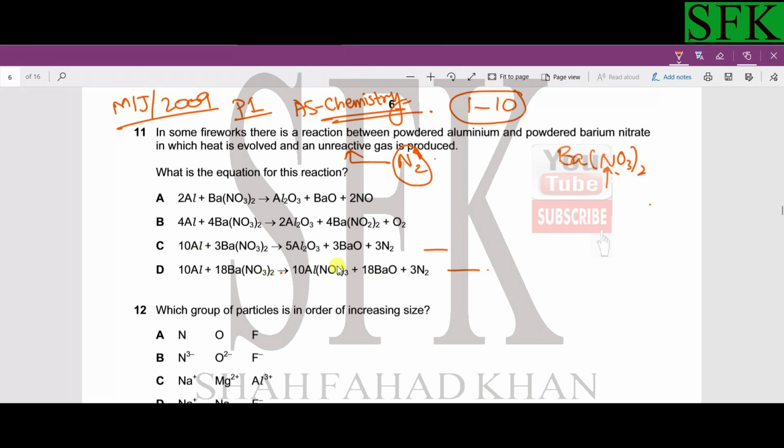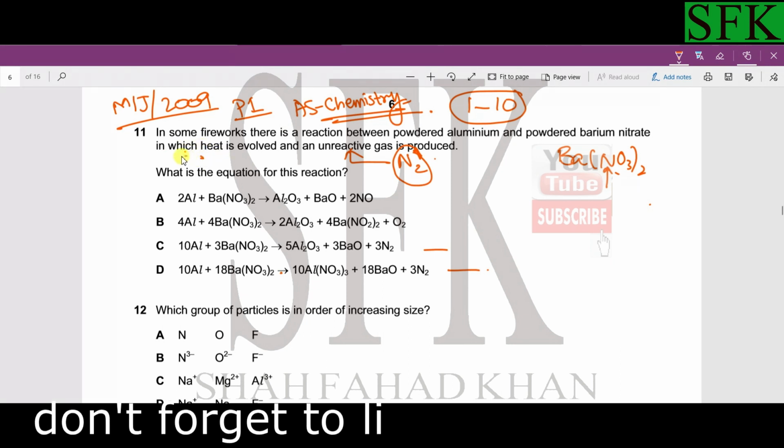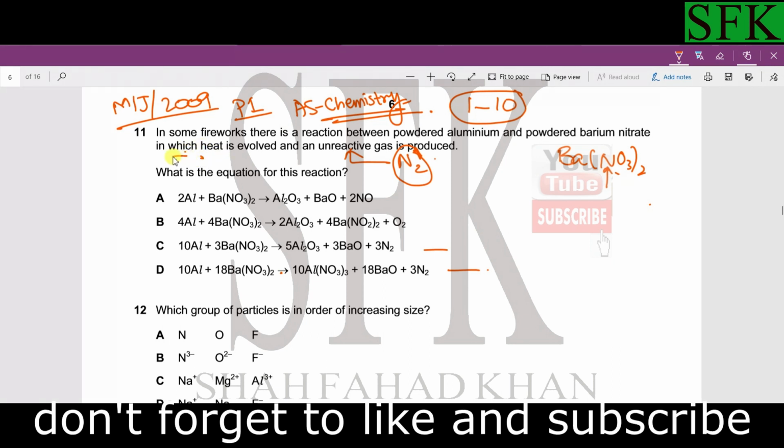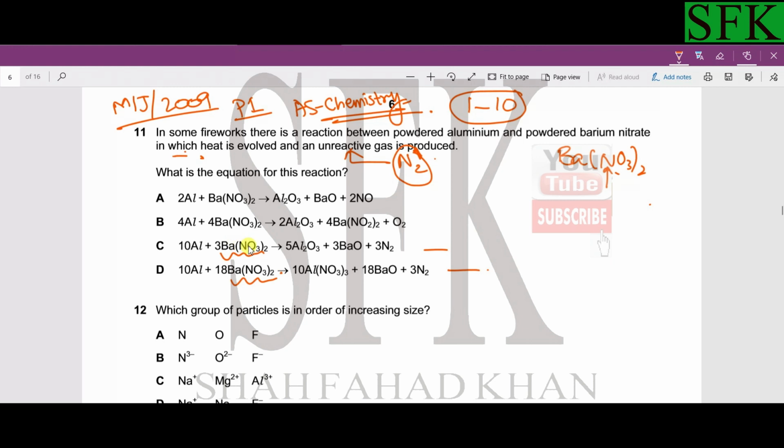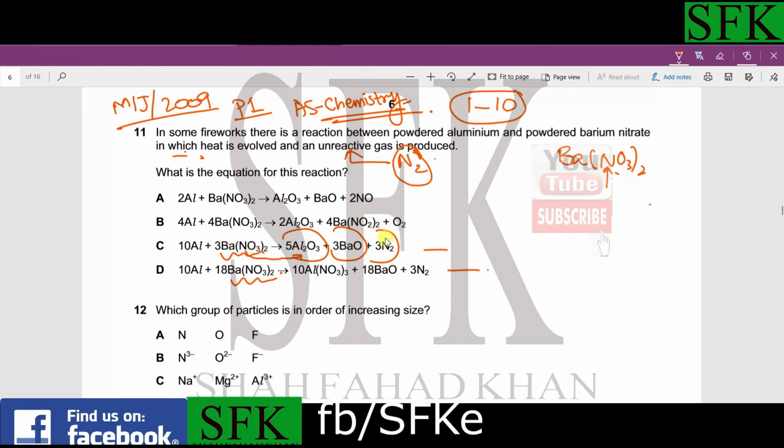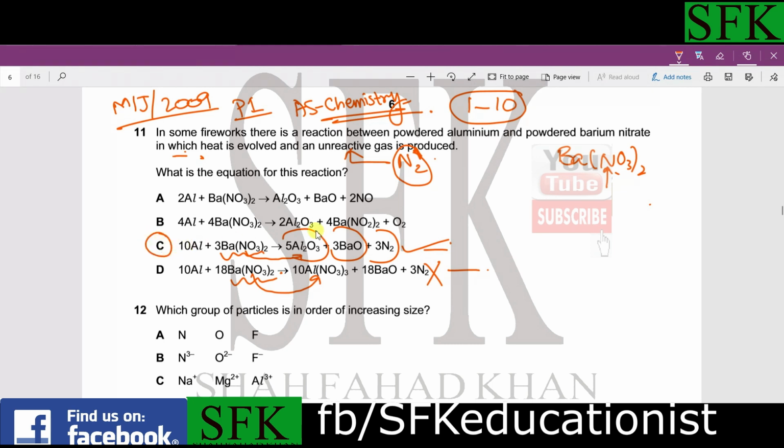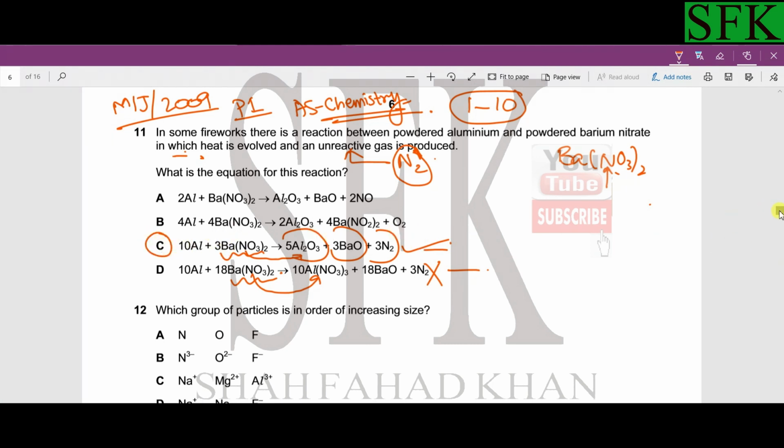If you look at C or D, if we compare them, it says that barium nitrate produces heat. How is heat produced? We can produce heat only if the bonds are broken and made, and if it's an exothermic reaction. So if you look at barium nitrate in part C, it must have been decomposed to form aluminum oxide, barium oxide, and nitrogen gas. The nitrogen must have been liberated, whereas if you look at part D, the nitrate is still intact, it is not decomposed, so it cannot be D. The best option is C, because the nitrate has to be decomposed to form nitrogen gas.